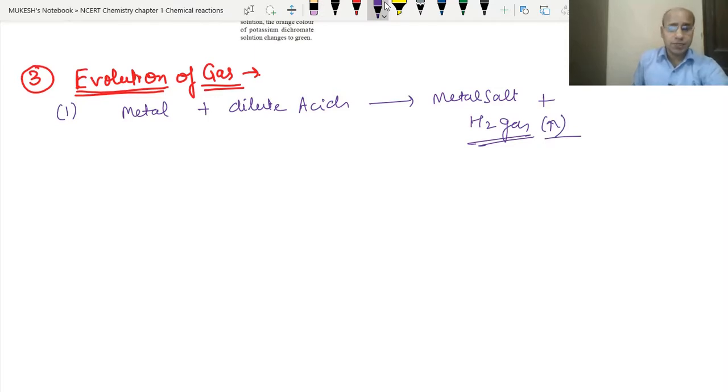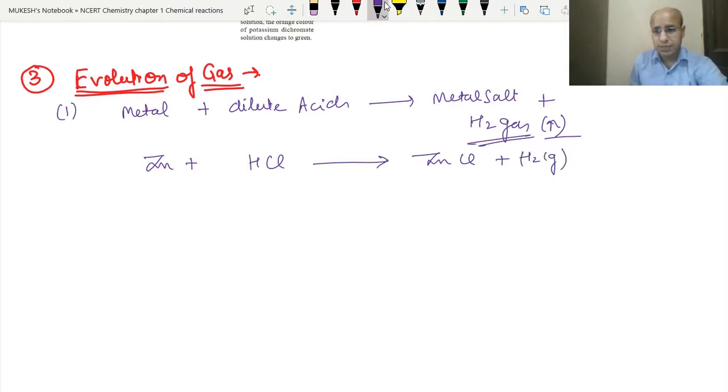We have already studied that when zinc metal reacts with hydrochloric acid, it produces zinc chloride plus hydrogen gas is also evolved. There is one more change that we see here: a lot of heat is also evolved. So this reaction is an exothermic reaction. Okay, we put 2 here, so now it is balanced.